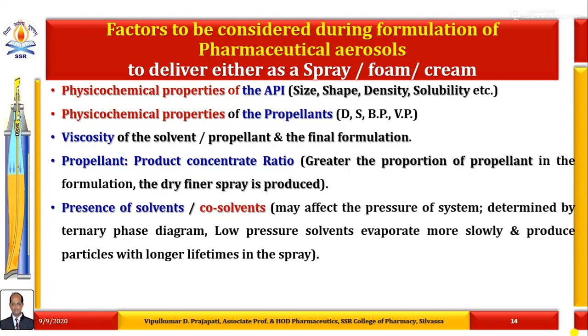The presence of solvents or co-solvents may affect the pressure of the system, determined by ternary phase diagram. Low pressure solvents evaporate more slowly and produce particles with longer lifetimes in the spray. So the presence of solvents or co-solvents and their proportion must be checked.